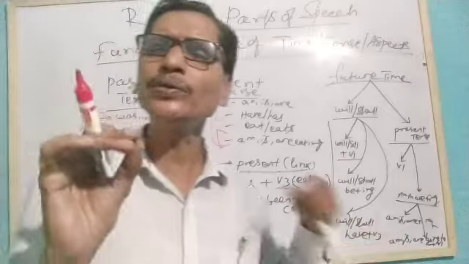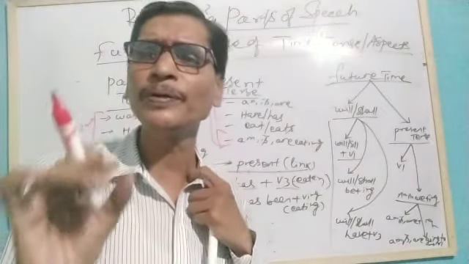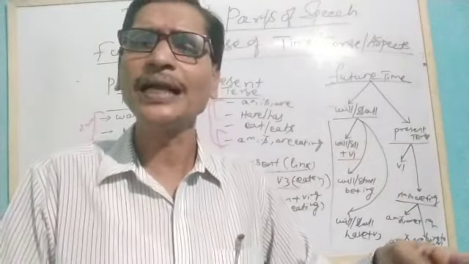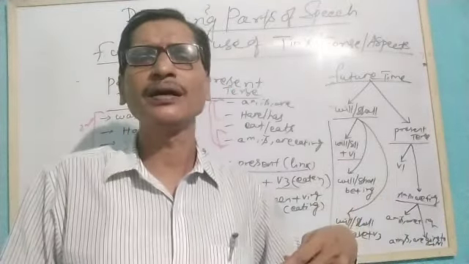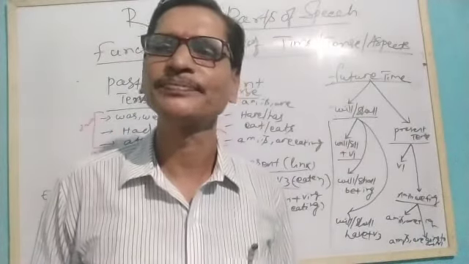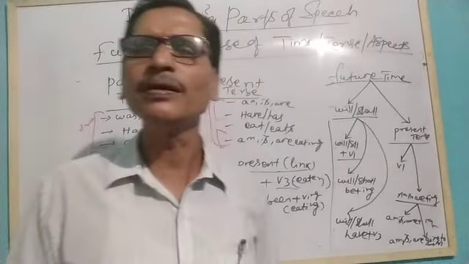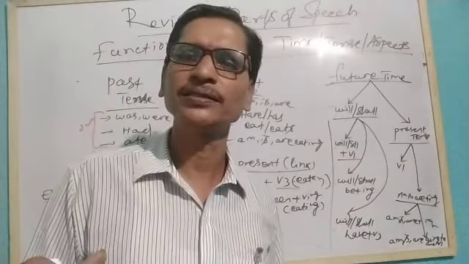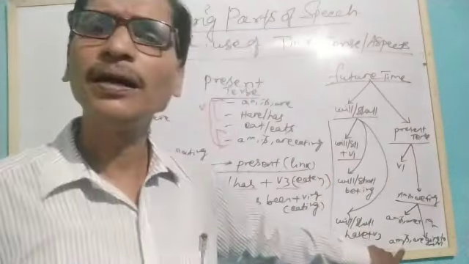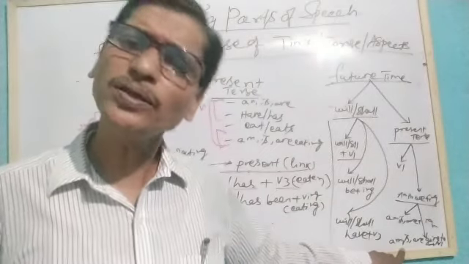So we use the present progressive for the future only when we talk about our personal future plans. That means, next week we are visiting Nandankanan next Sunday. My brother is returning from America next week. So when we are talking about our plans, we use the present progressive.